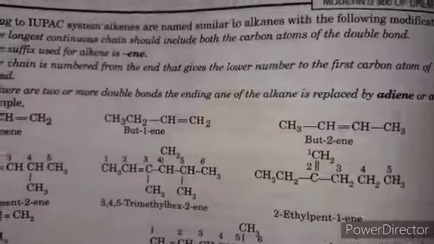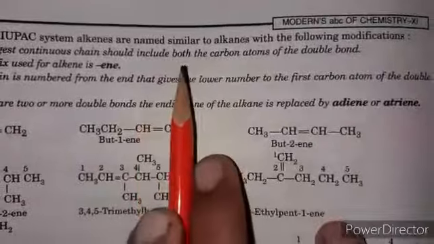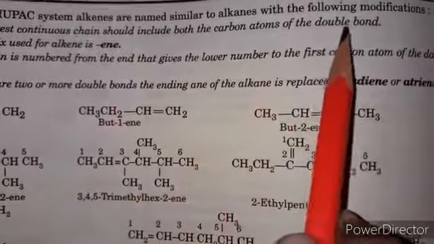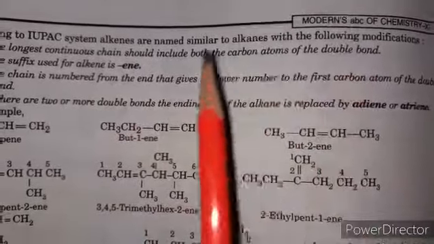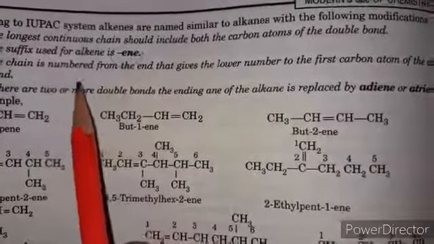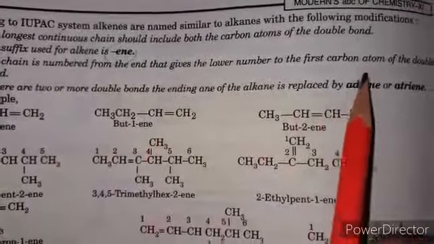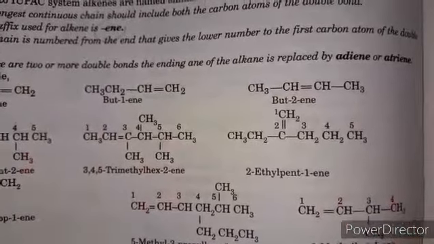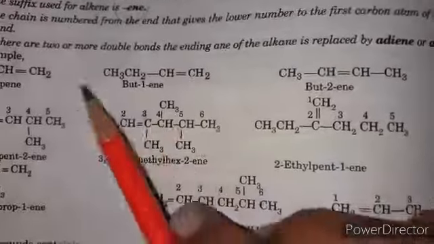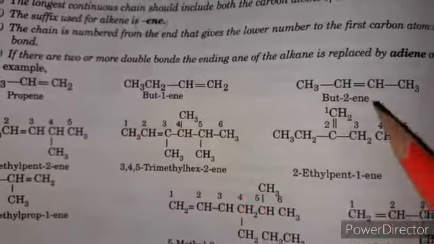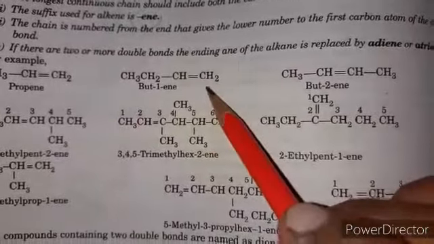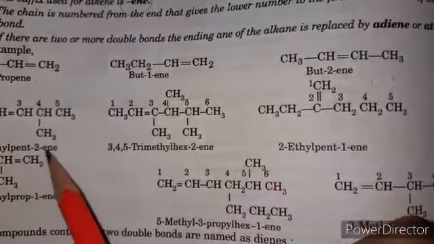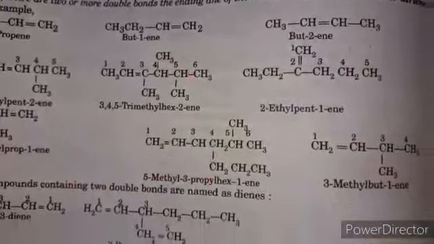Clear? So I repeat the rule. In the IUPAC system, alkenes are named similar to alkanes, but the longest chain should include both carbon atoms of the double bond. That long chain we consider, and we use the suffix "ene". The chain is numbered from the end that gives the lower number to the first carbon atom of the double bond. If there are 2 or more double bonds, we write diene, triene or tetraene like this. It's propene, but-1-ene, but-2-ene, or alpha butylene, beta butylene, which are the common names. Here we start numbering from here: 4-methylpent-2-ene. So these are the names.